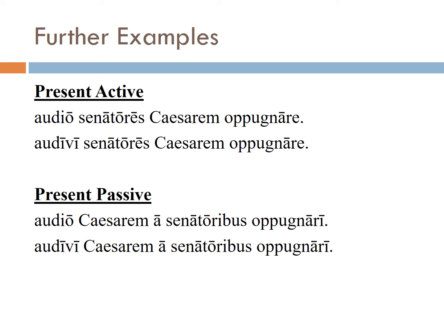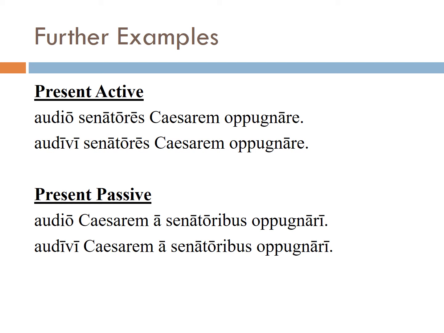Now, present passive infinitive, here we go. Audio Caesarem a senatoribus oppugnari. I hear that Caesar is being attacked by senators. Present passive infinitive there. Now we just change the verb of the head to the perfect tense. I heard that Caesar was being attacked by senators. So again, we sort of take it back one notch in time. The hearing and the attacking are happening simultaneously.